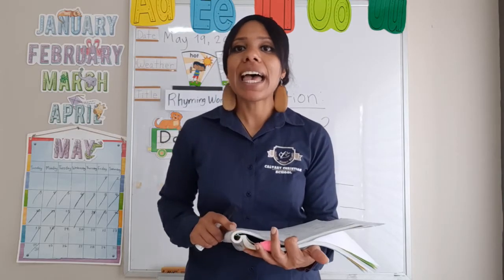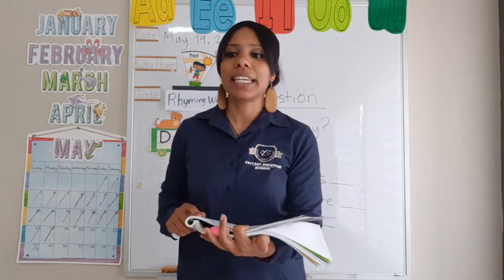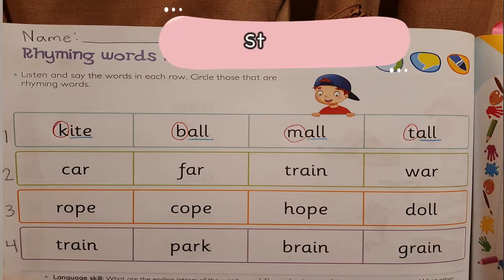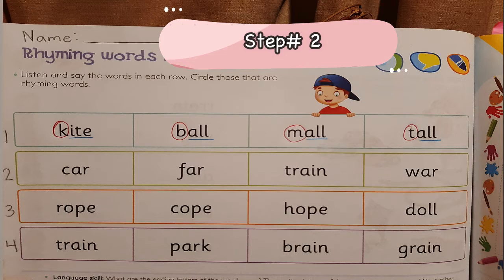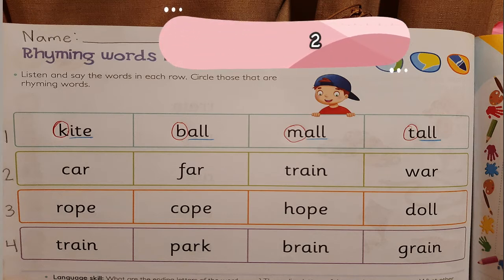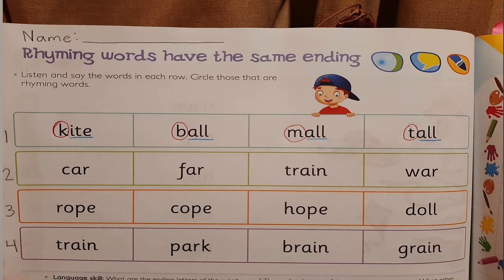We remember that every word has a beginning letter, right? Okay, now that we circled the beginning letter, I want you guys to grab your blue crayon or color pencil, okay? And now let's look at this next picture. What we're going to do is underline the ending letters. So the ending letters for kite are the letters I-T-E.